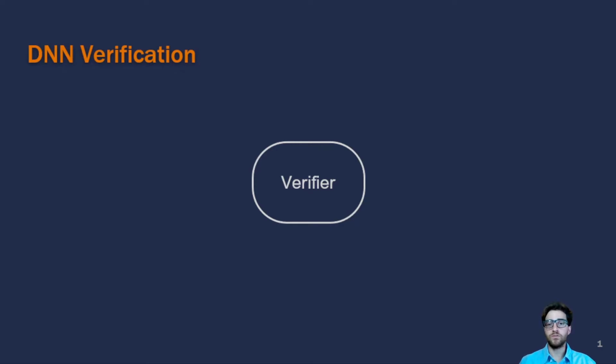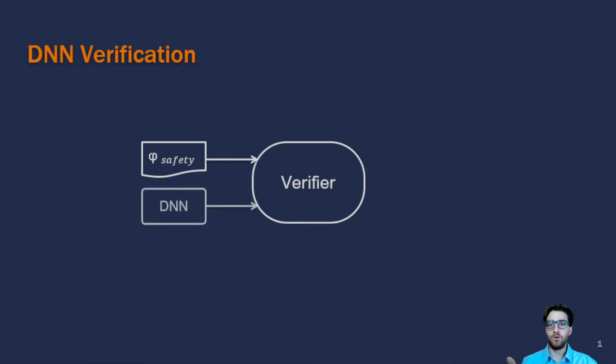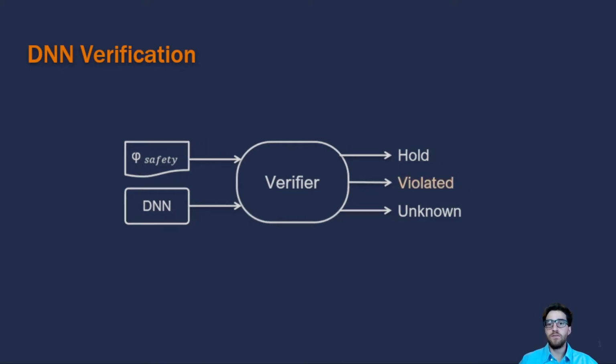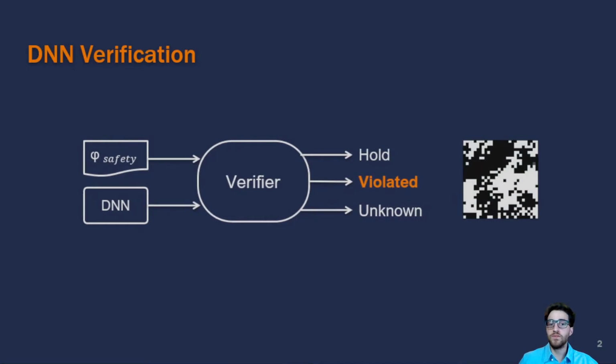A verifier is a tool that takes in a safety property and a DNN model, and outputs whether the property holds, is violated, or unknown. Unknown means that the verifier cannot determine if the property is either of the two other results. If a property is violated, most verifiers will also produce a counterexample to the specification. If our DNN deals with images, the property violation or a counterexample image may look like this picture.